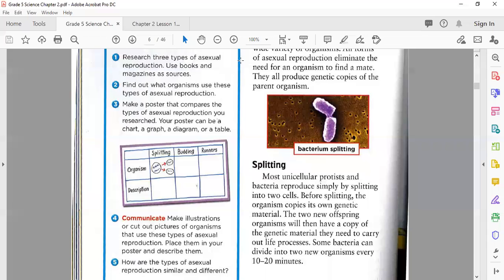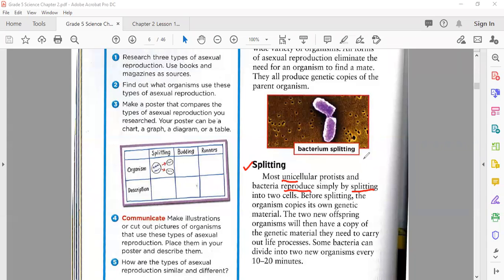So let's see what splitting is and what happens in it. You know very well about asexual reproduction. First is splitting. Most unicellular, what is the meaning of uni? Uni means one-celled protists and bacteria reproduce simply by splitting. What is the meaning of splitting? Splitting means divide.